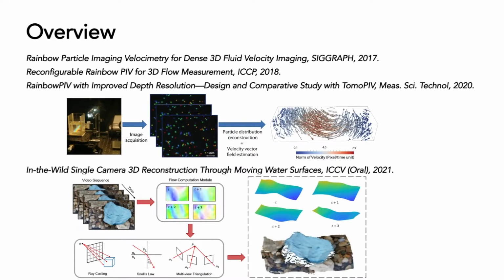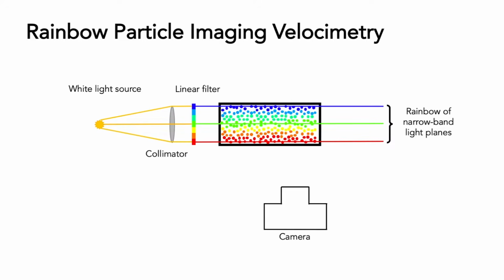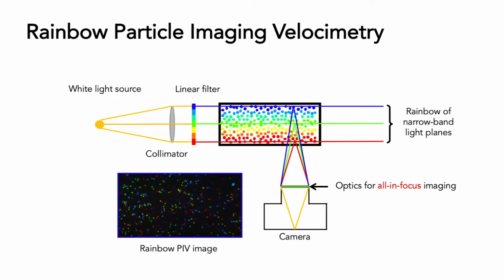Fluids are almost everywhere. My thesis focuses on developing computational imaging methods for the reconstruction of fluid flows and underwater geometry. In the first project, I proposed a novel fluid measurement system, which is termed rainbow particle imaging velocimetry. This is an overview of the system design. The depths of the particles are color-encoded by a rainbow light. A specifically designed optics is mounted on the camera for all in-focus imaging.